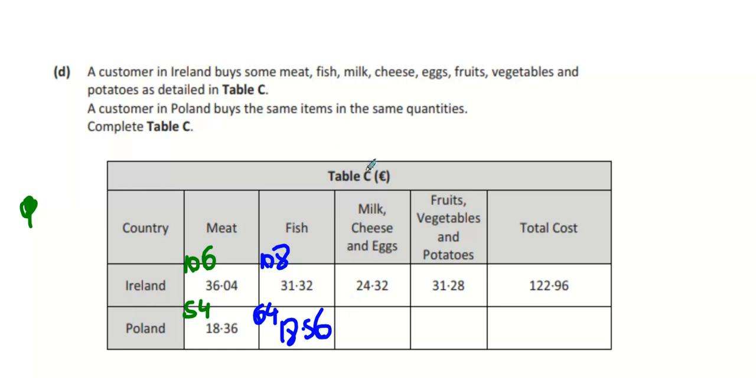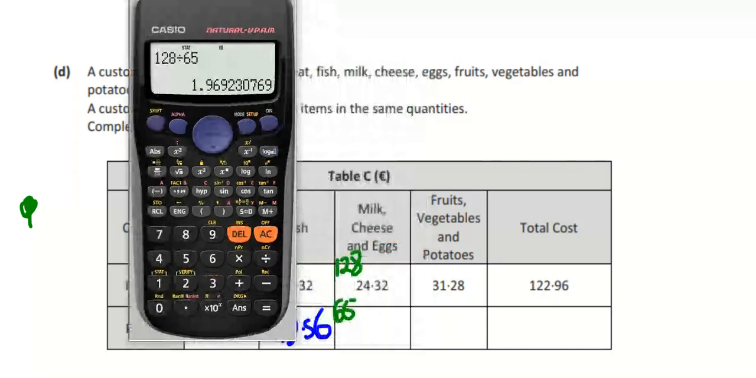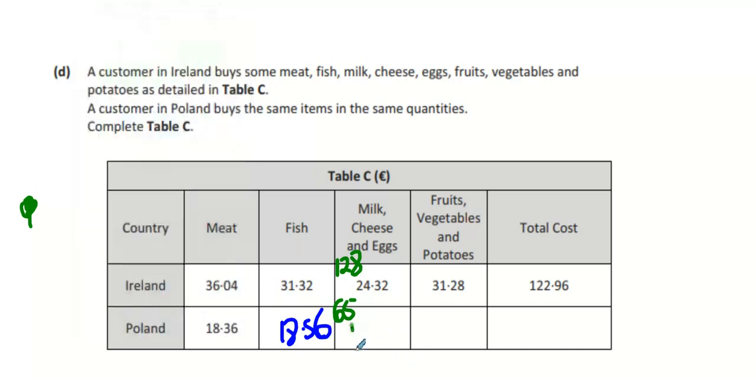What about the next one? Milk and cheese in Ireland compared to Poland. What numbers are we using? 128 for Ireland. So I'm going to do 128 divided by 65. It's roughly 2 times more expensive in Ireland. See that number there? And then I'm going to get my 24.32. I'm going to divide it by that number. And it should roughly halve the amount of money. 12.35. Does anybody get these answers? No? Pretty tough, wasn't it?